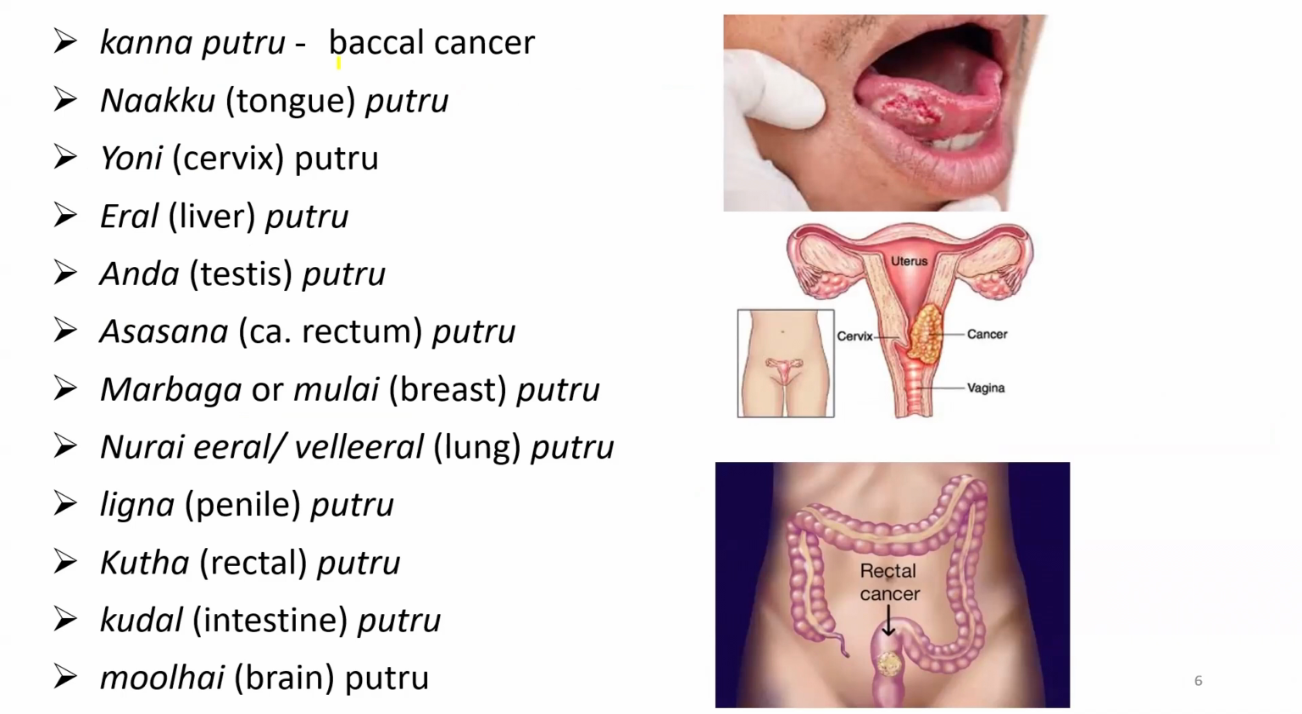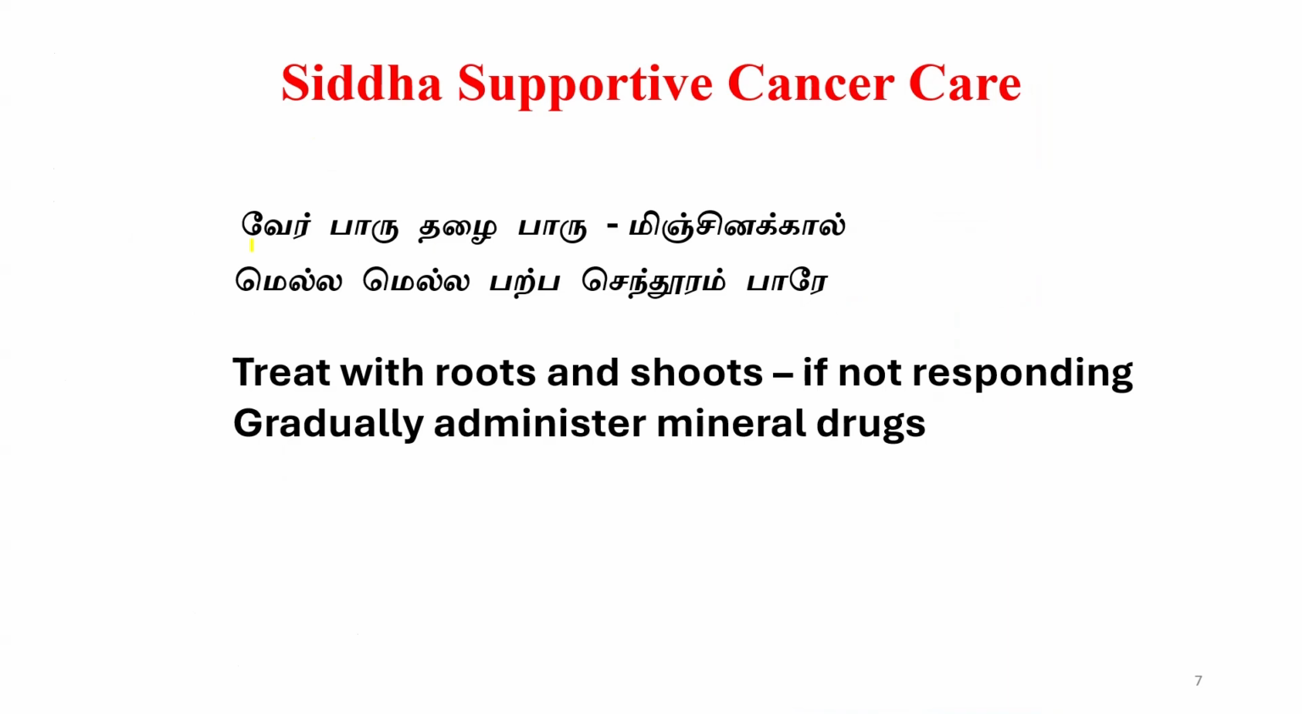For example, buccal cancer is called kanna puttu, because kannam means the buccal in Tamil. Similarly, tongue cancer is naku puttu, carcinoma cervix is yoni puttu, liver cancer is eeral puttru, and vellieral puttru is lung cancer.